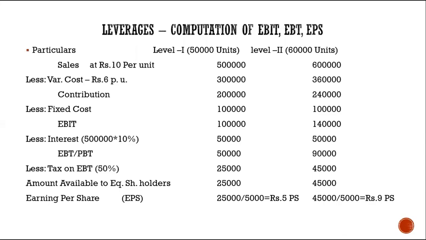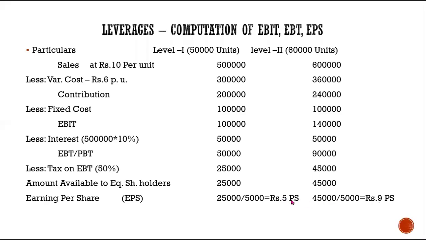Now, the second thing they have told in the question is to find out how much is the percentage change in the EPS. There is a formula for this. Check out how much is the change. So earlier you had how much? 5 rupees. Now when production increased by 10,000 units, your EPS increased to how much? 9 rupees. So what is the increase you had? 4 rupees is the increase, right?